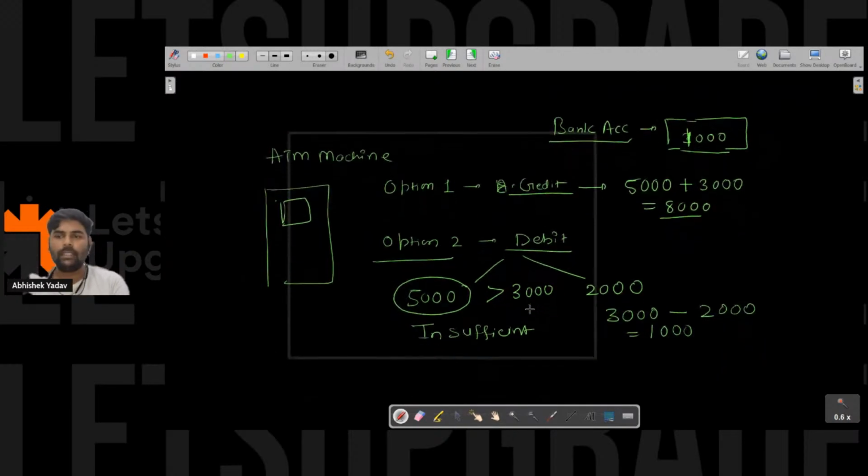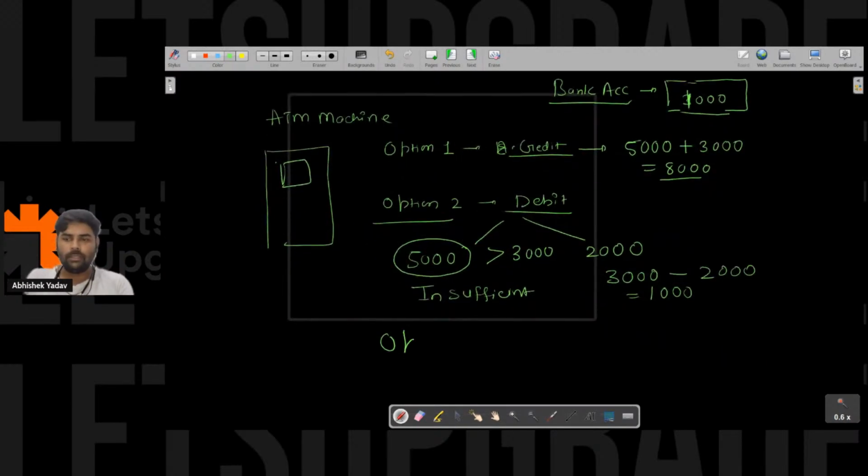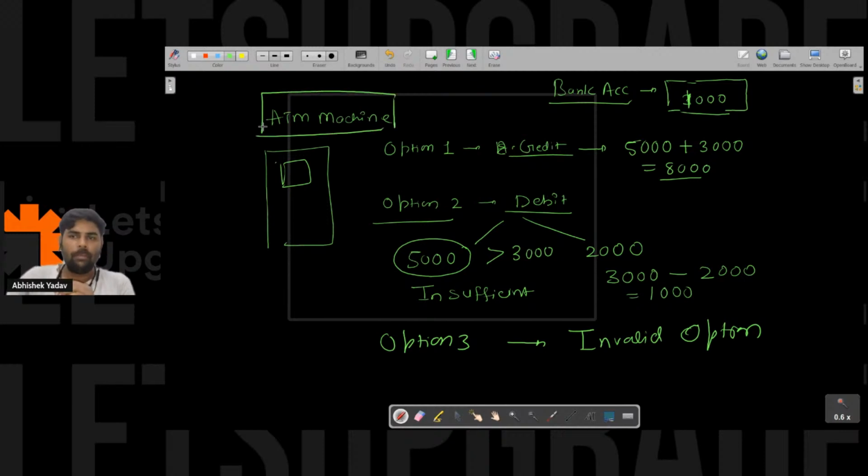So these two options are there, and we have option three also. Option three says that if it is neither option one nor option two, then you have to print invalid option on the output screen. So here we have to implement this use case. Let's first introduce the concept of if else if, and after that I will come back to this question.